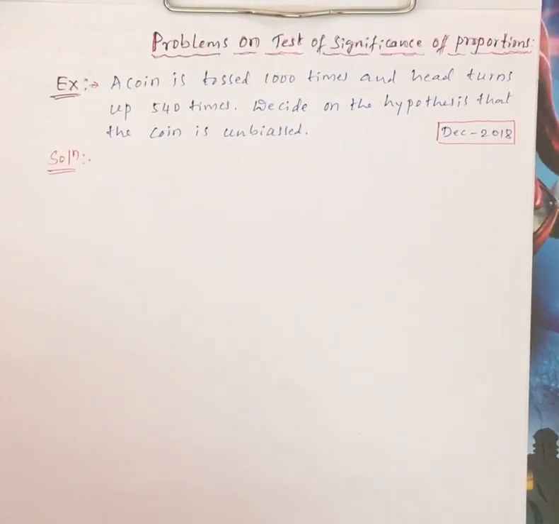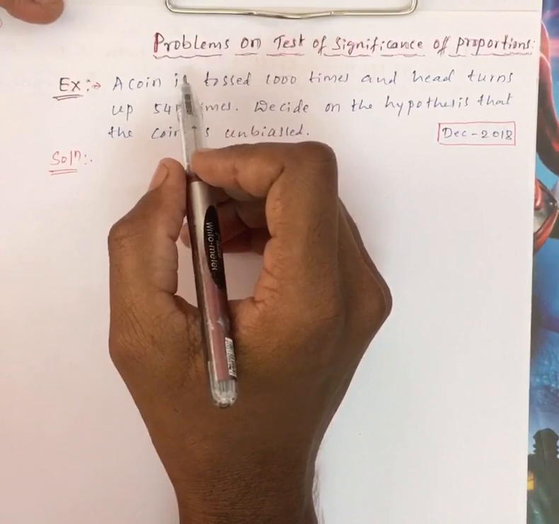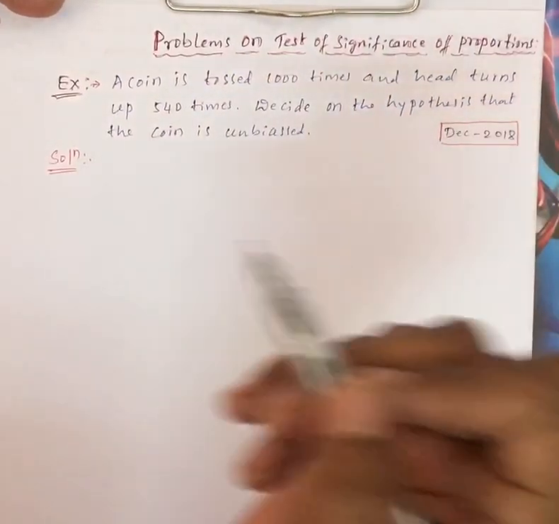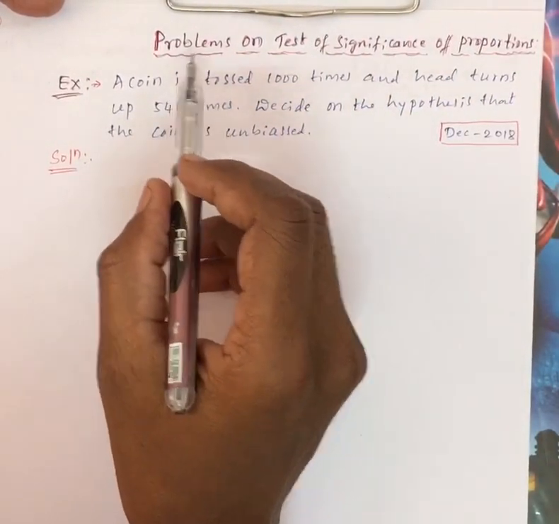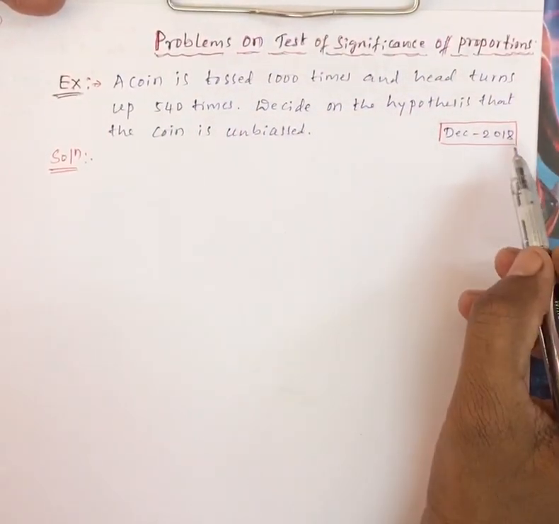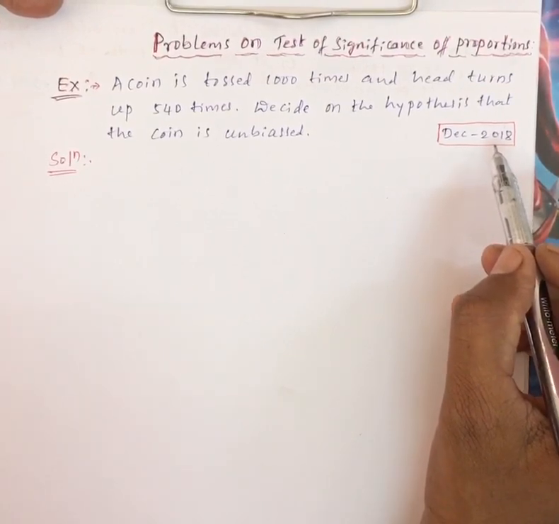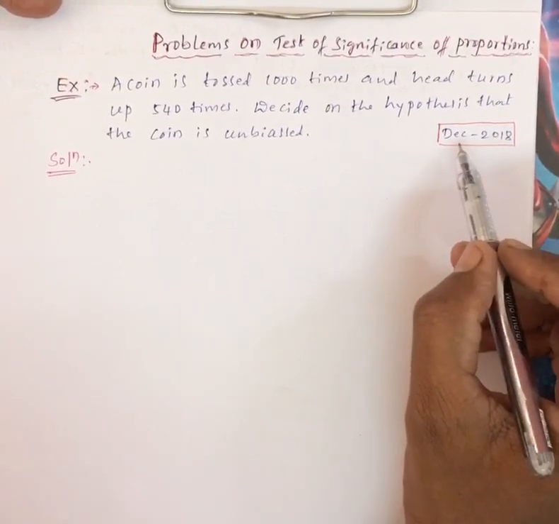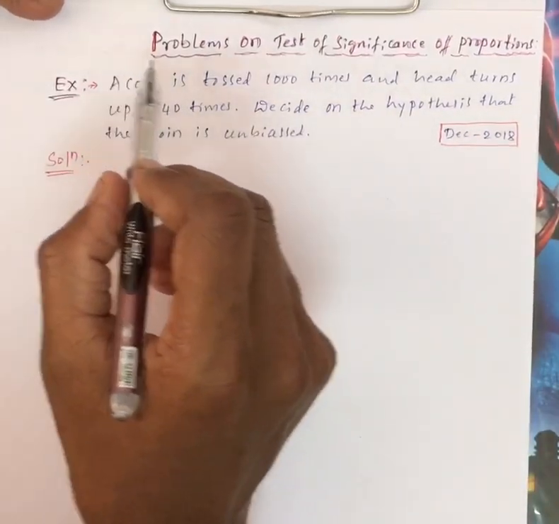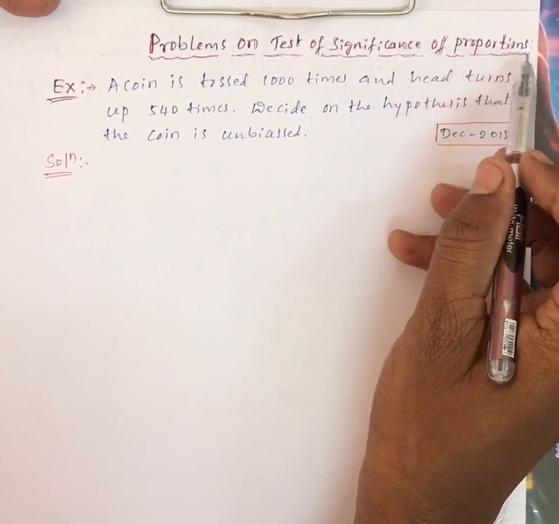Hi friends, in this video you will see some important problems on sampling theory. Important, because we are considering previous year question papers, VTU previous year question papers. Here, first we will consider problems on test of significance of proportions.